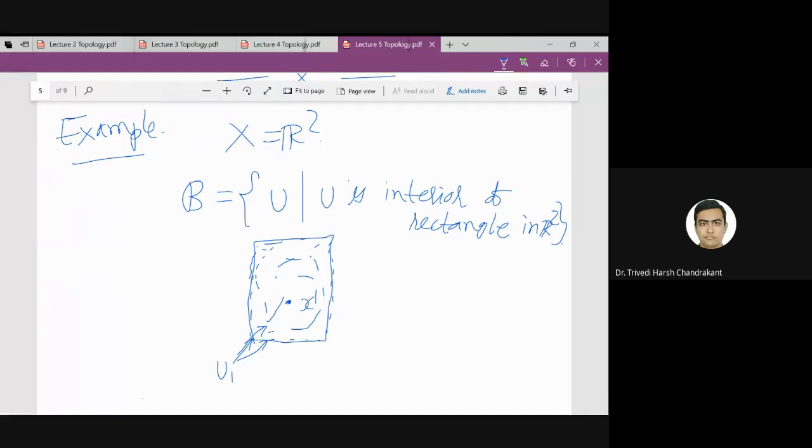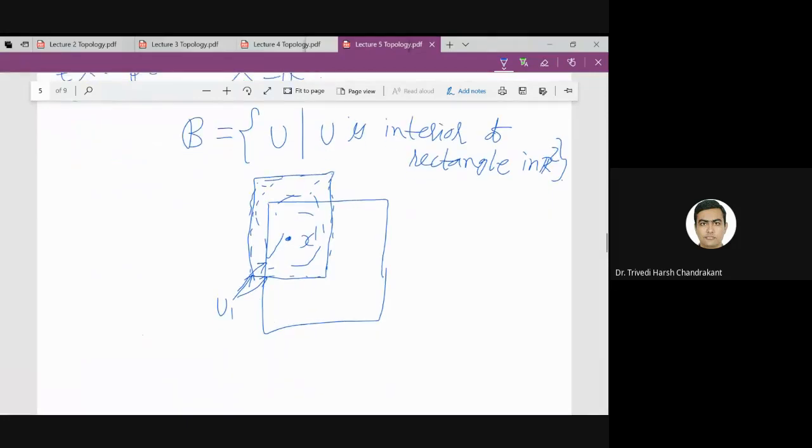Now if I take another rectangle which contains X, say this rectangle, this will define my U2. I can use other colors also.